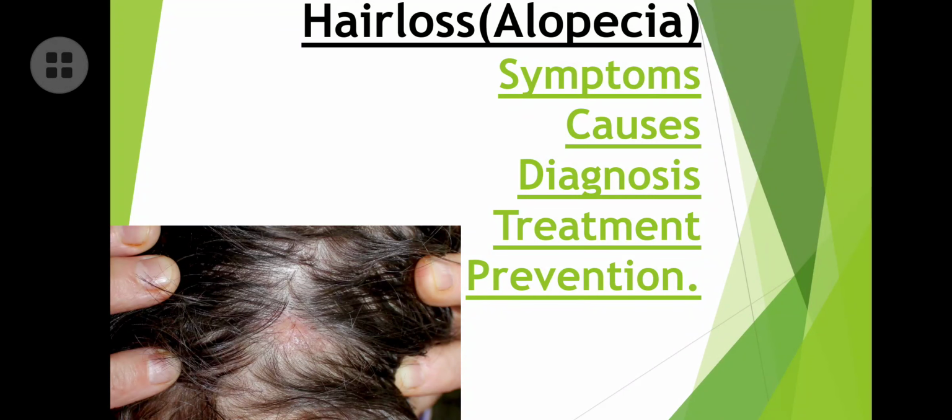Today in this video, we will discuss a very important concept of our day-to-day life, that is hair loss. It is also known as alopecia. Here we will discuss the symptoms, causes, diagnosis, treatment, and also dose. Dose means which medicine helps you to prevent this hair loss.